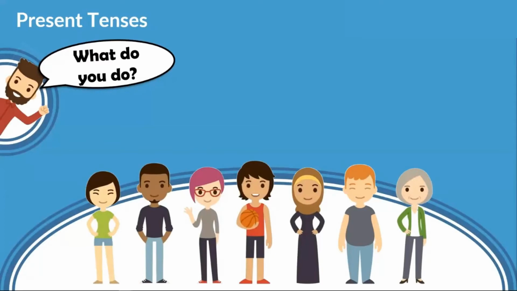Now, let's look at some answers here and watch how we use the present simple and the present continuous. I work in an IT company in Munich. Okay, what is IT? Internet technologies or information technologies. I apologize, I'm not very good at IT, as you can imagine. So I work in an IT company in Munich. So that is the present simple. I work.